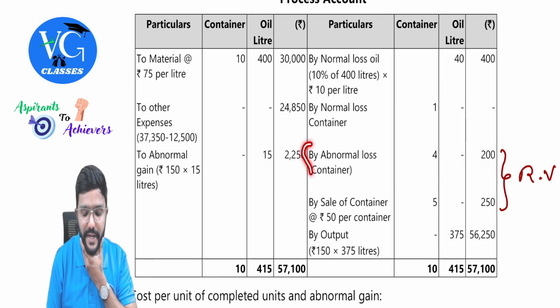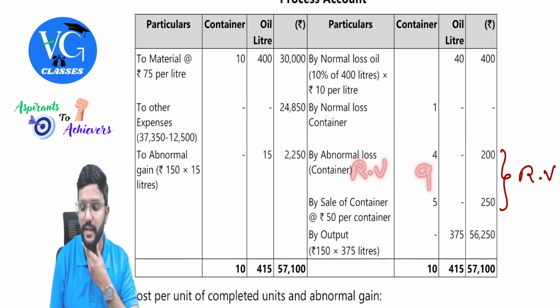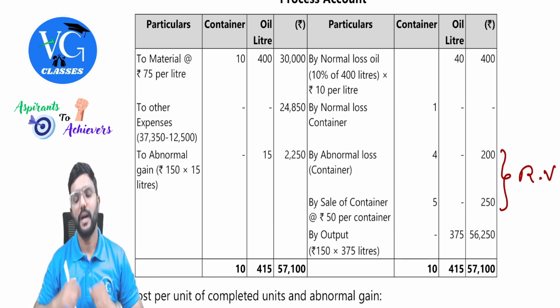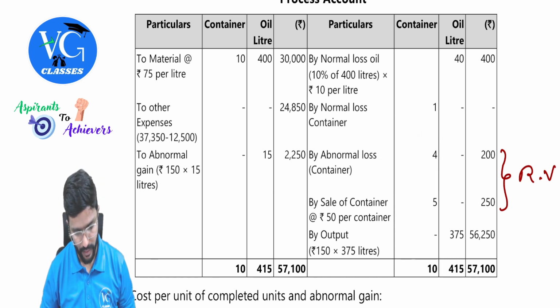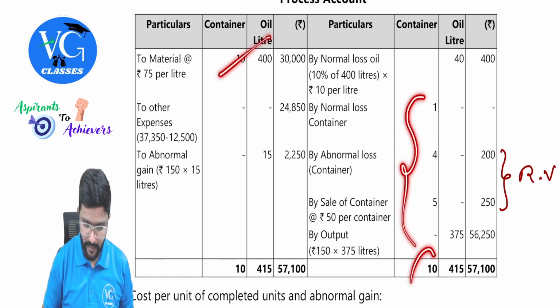So instead of writing it separately like this, you can also present it together. Realizable value for 9, it is 450. You can write like this also. But out of this, for 4 units, we need to also consider it in costing P&L account, debit side, as a loss. Okay, sir. So containers matching at 10, then 10 matching.